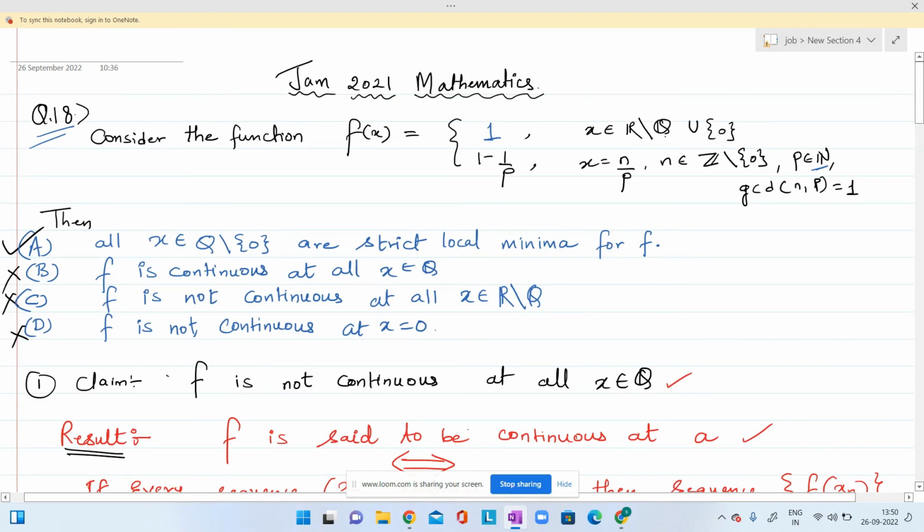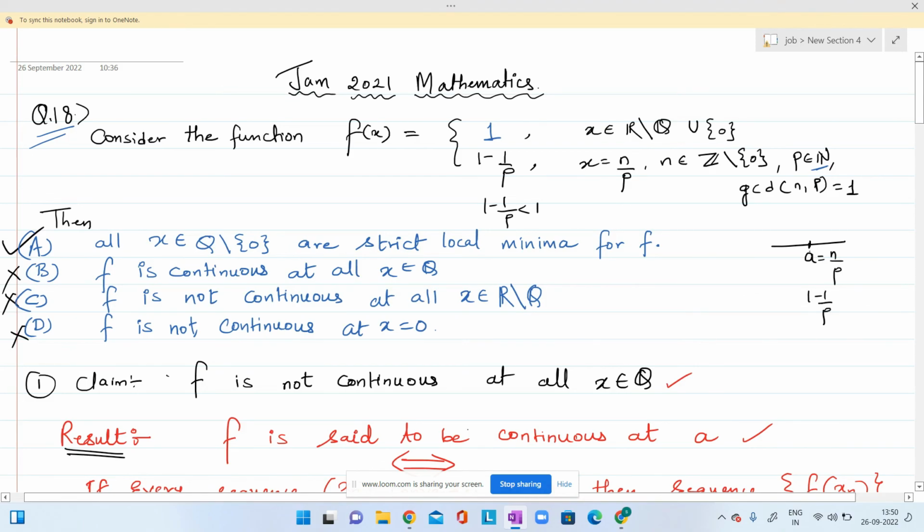And at irrational points the function is defined as 1, so definitely 1 minus 1 by p is less than 1. And just know this fact, if a is any rational point, suppose a can be written in this way, then at this rational point the function will be 1 minus 1 by p.